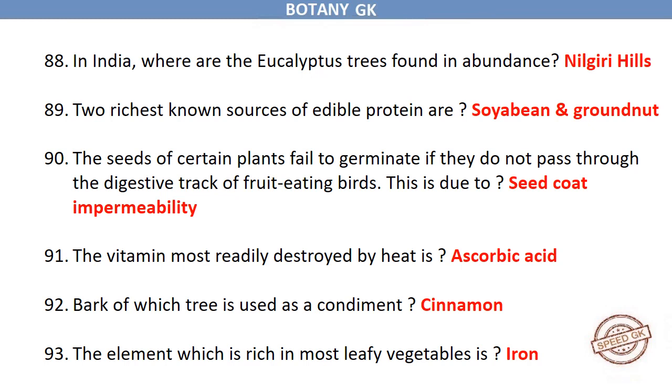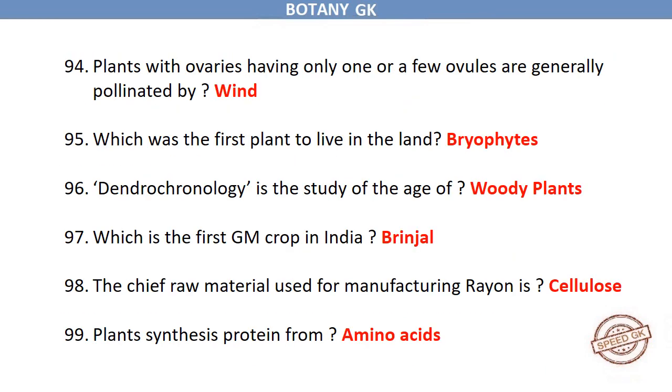The vitamin most readily destroyed by heat is ascorbic acid. Bark of which tree is used as a condiment? Cinnamon. The element which is rich in most leafy vegetables is iron. Plants with ovaries having only one or a few ovules are generally pollinated by wind.